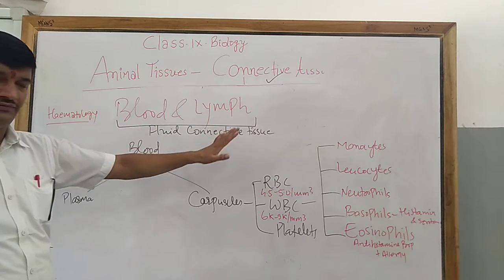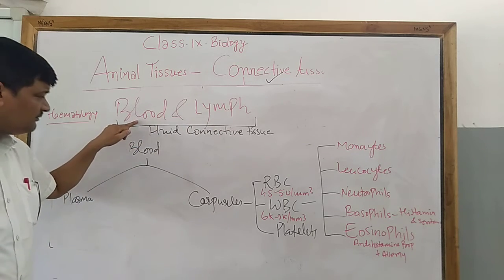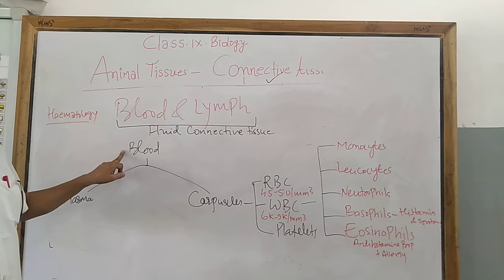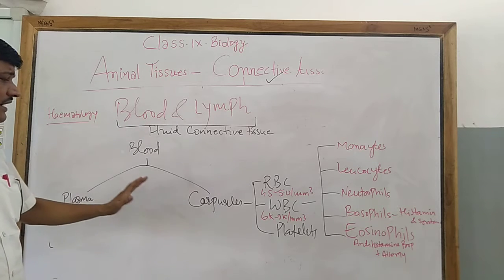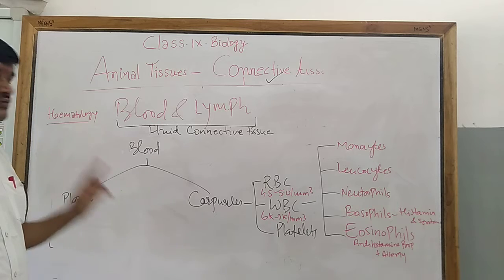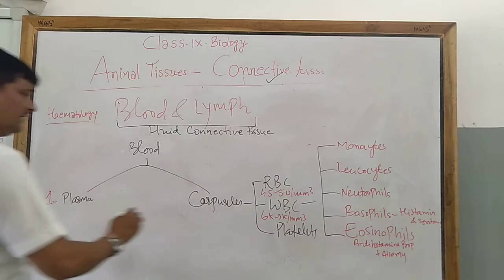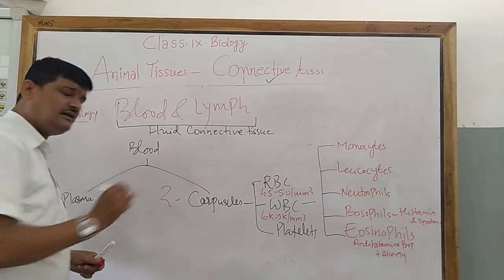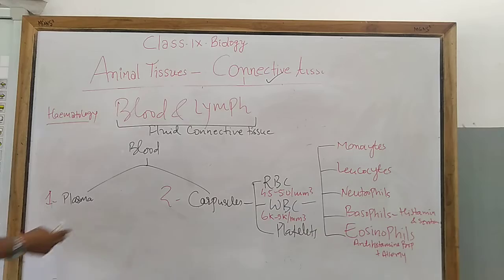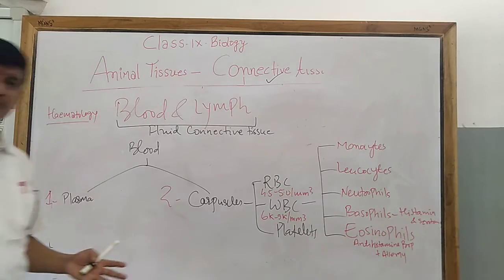Blood and lymph. Now this blood is a connective tissue and it has two components. Number one component is called plasma, and the second component is called corpuscles. So come to the plasma. What is the plasma here?